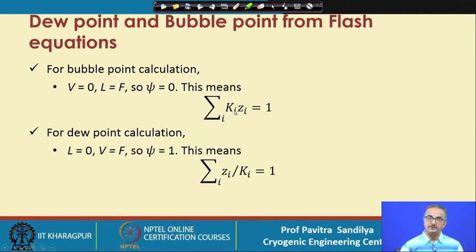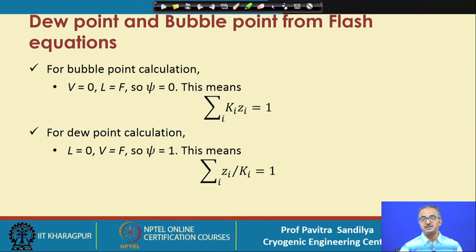Similarly, if we want to find the dew point, what do we do? We simply take L to be 0, because dew point means a vapor is going to condense and give the first droplet of liquid. So in that case the liquid is not present, so we put L equal to 0, and then the feed is the same as the vapor, which means psi equal to 1. When we put psi equal to 1, this is the equation we get, and this you see is the same equation we had earlier for the dew point calculation.